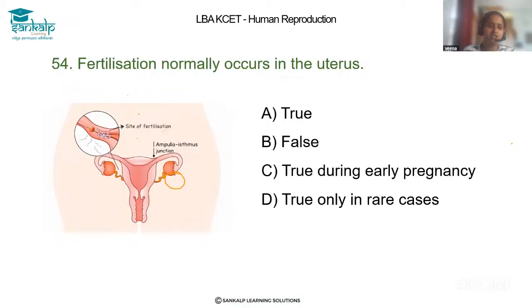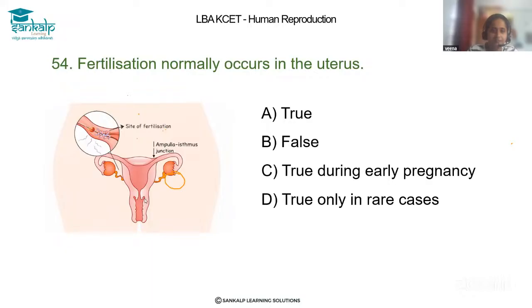Let's solve question 54. Fertilization normally occurs in the uterus. Dear student, just a minute back we came across a similar question, right? This fertilization normally occurs in the uterus. Is that true? Just a minute back we solved that the implantation is taking place in the uterus, right? So how come fertilization normally occurs in the uterus? Already you know that fertilization is taking place in the fallopian tube.